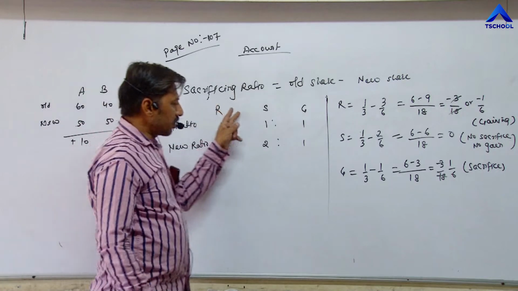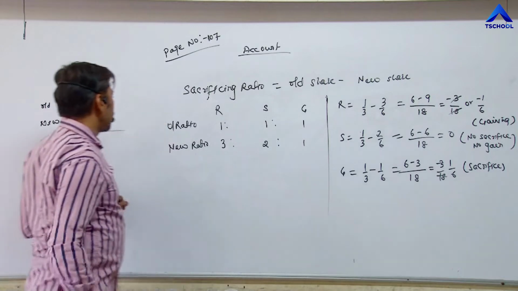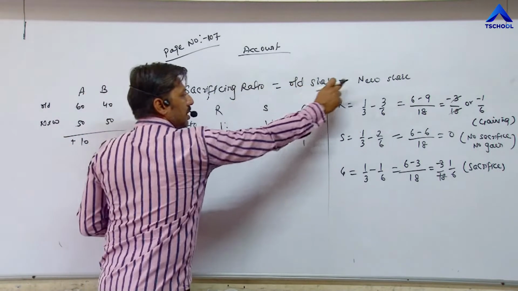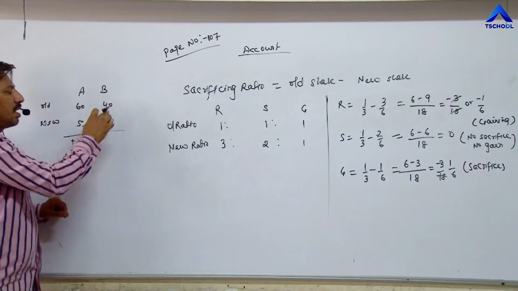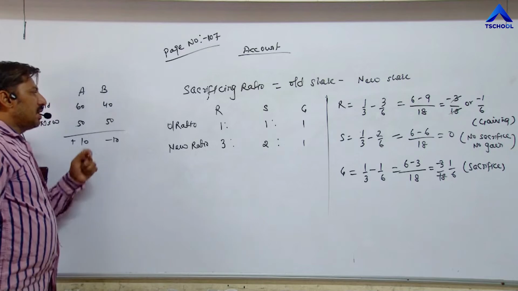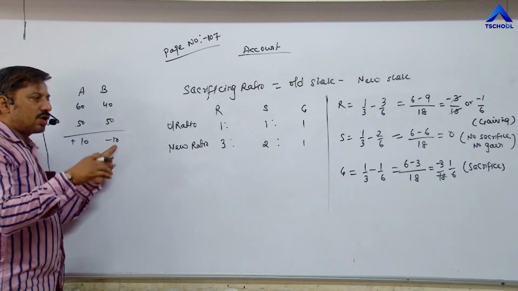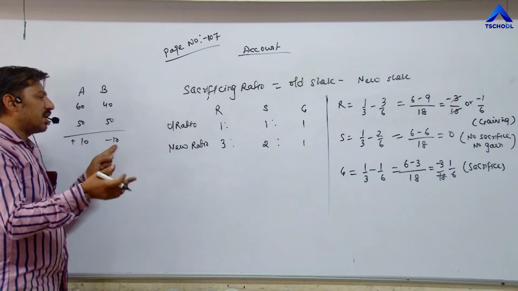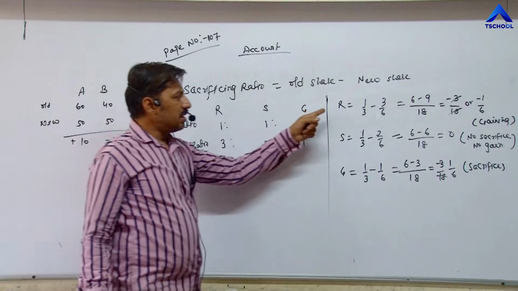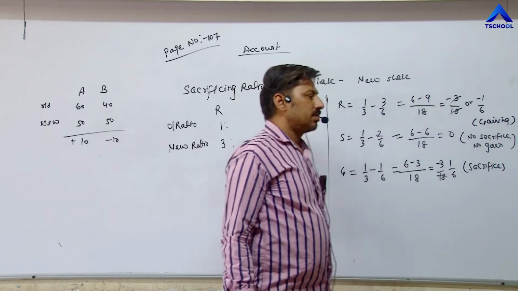You can see in our question, G's share comes positive, it means he is sacrificing. Similarly, in the case of B, again we apply the formula of sacrificing ratio, old share minus new share. Old share was 40, new share is 50, 40 minus 50, minus 10. So if the answer comes negative, it means his ratio does not decrease. His share increases from 40 to 50. By how much? 10 rupees. So we can see here in the case of B, the answer comes negative, it means he is in gain.